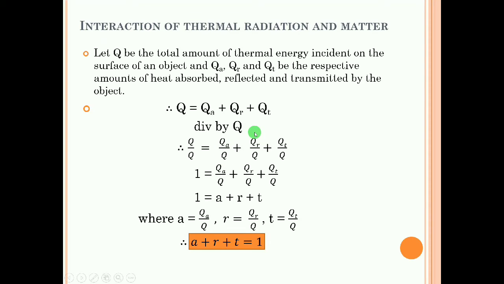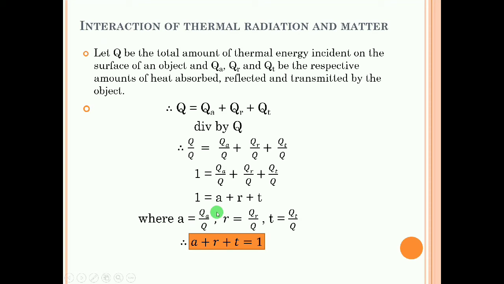Similarly, radiation reflected divided by radiation incident, radiation transmitted divided by radiation incident. These ratios are nothing but coefficients: coefficient of absorption, coefficient of reflection, coefficient of transmission. QA upon Q is the coefficient of absorption, denoted by small a. This is the coefficient of reflection, small r, and coefficient of transmission, small t.